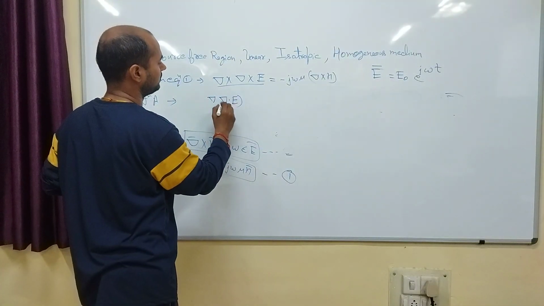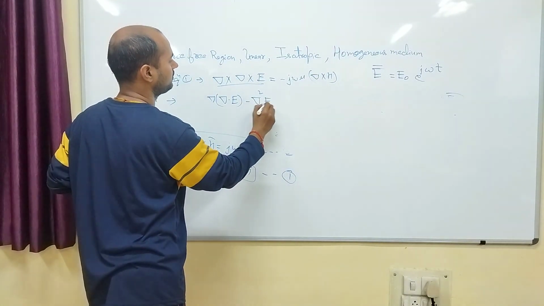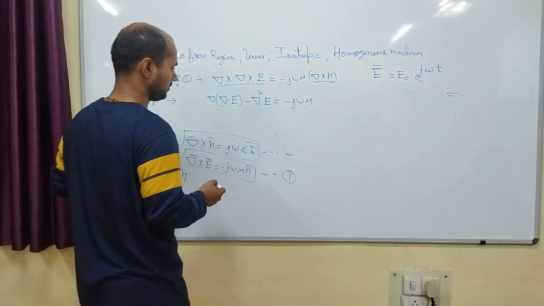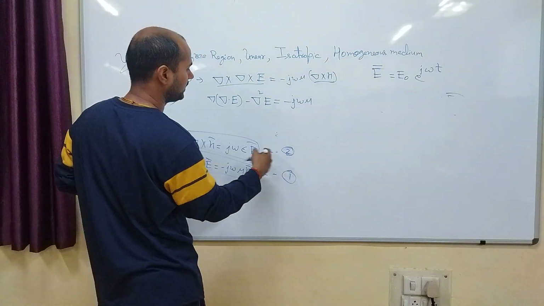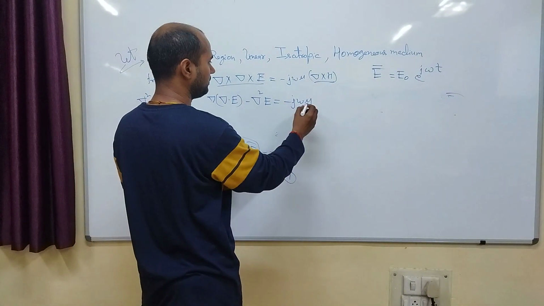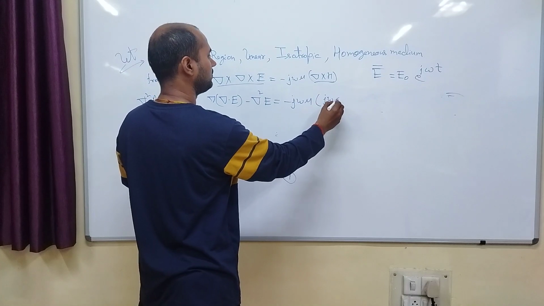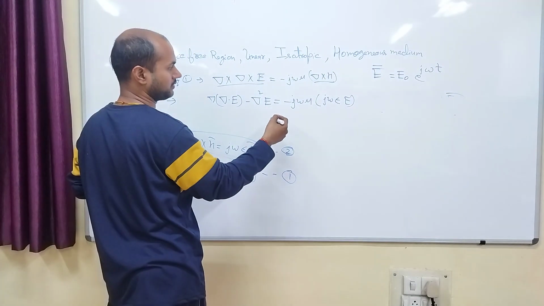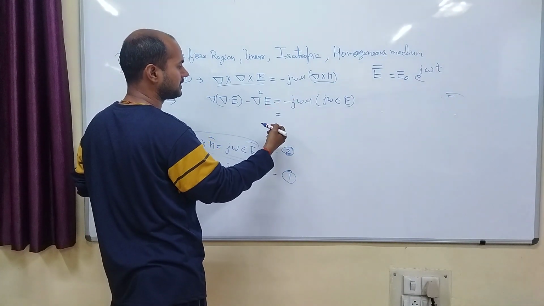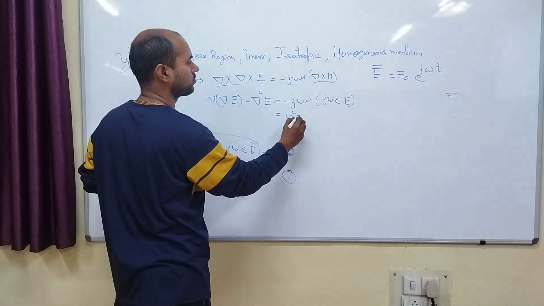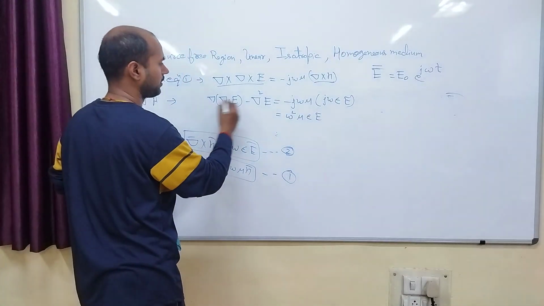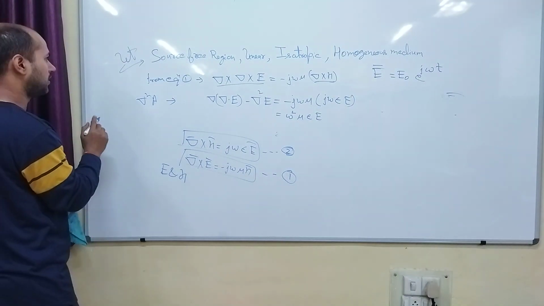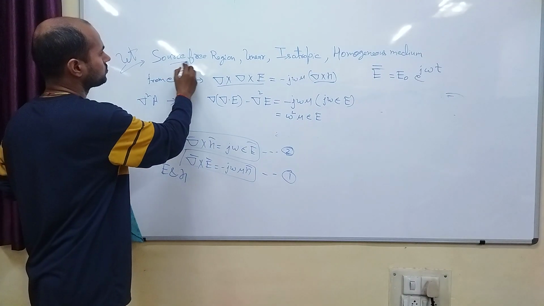Del dot E minus del square E is equal to minus j omega mu del cross H. Put it from equation number 2. So del cross H will be j omega epsilon E. j into j will be minus 1. Minus 1 into minus, plus 1. So omega square mu epsilon E. And del dot E, del dot E will be 0. Why? Because source free region.